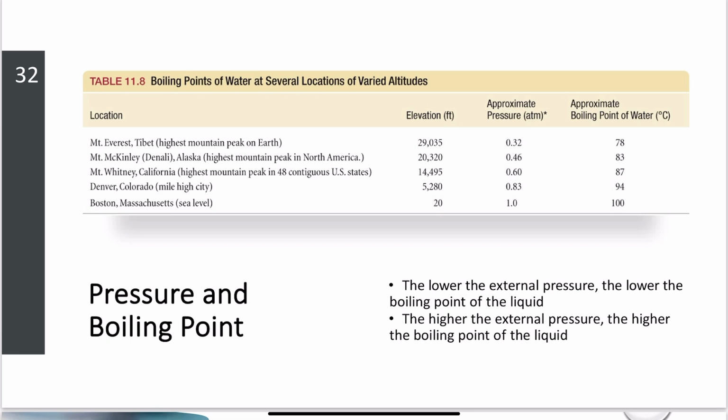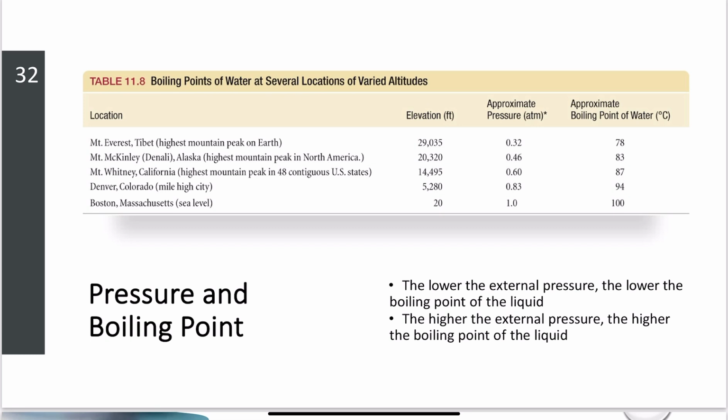California, 15,000 feet, 0.6 atmosphere at 87 degrees Celsius. Denver, Colorado, 5,300 feet, 0.83 atmospheres, and water's boiling at 94 degrees C. In Boston, Massachusetts, which is truly at sea level, 20 feet elevation, 1 atmosphere, 100 degrees Celsius.